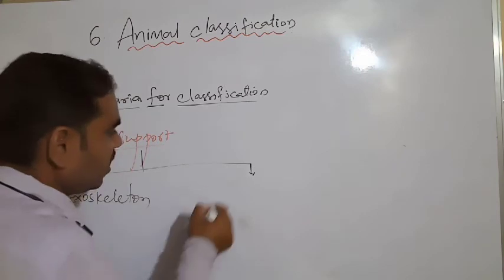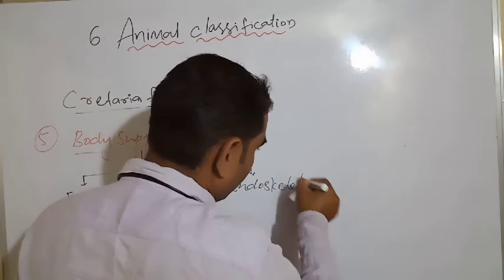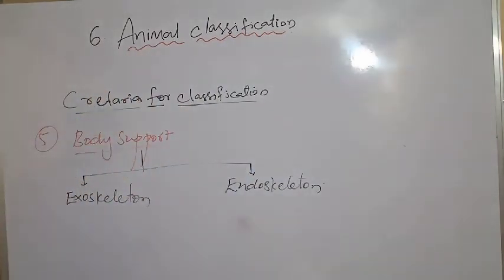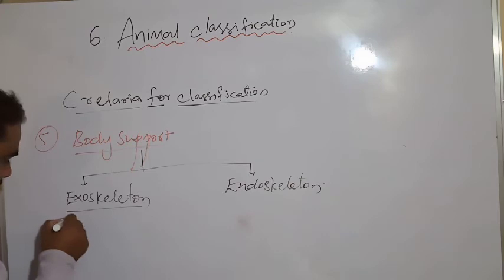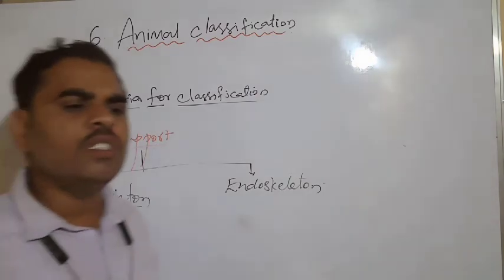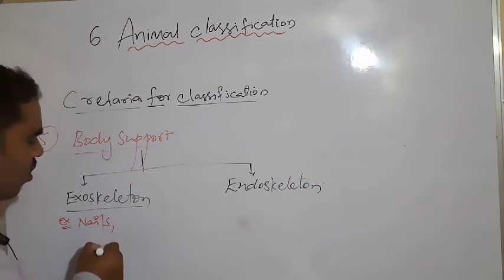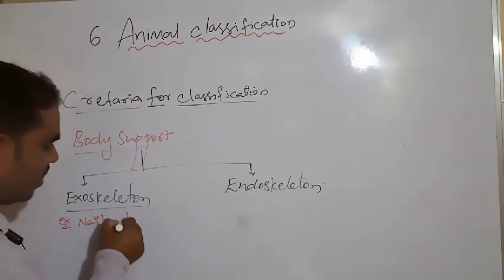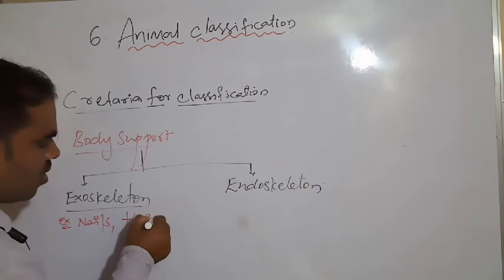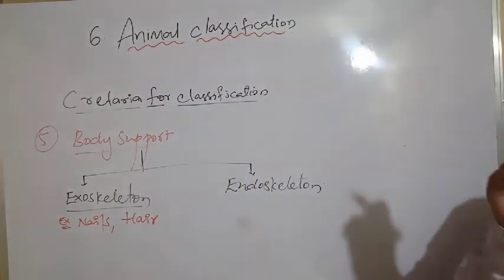Exoskeleton. Another one is endoskeleton. What is exoskeleton? Exoskeleton means outside our body. For example, nails. Nails are outside our body. Nails are also outside our body. Then hairs. Hairs are there. We have to see the number of organisms that have hairs.